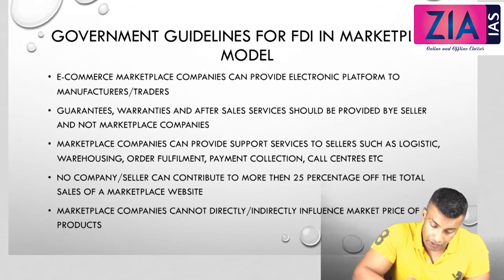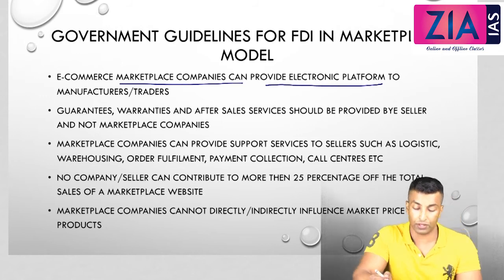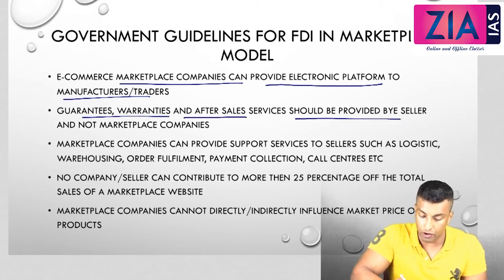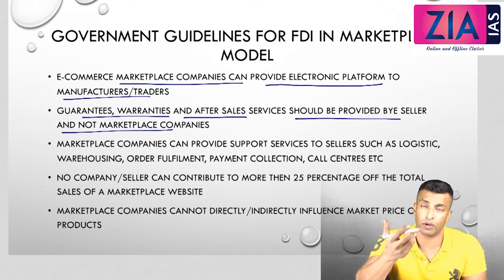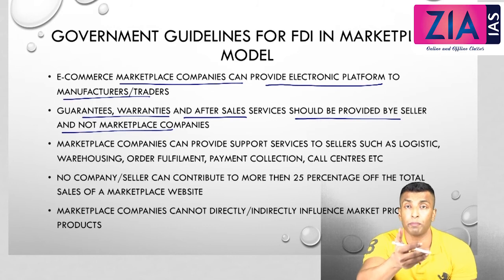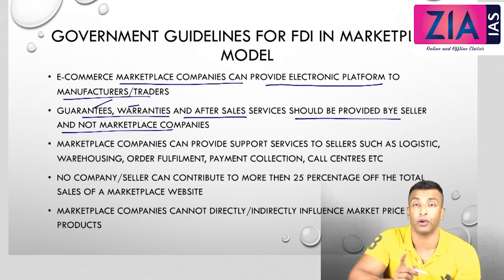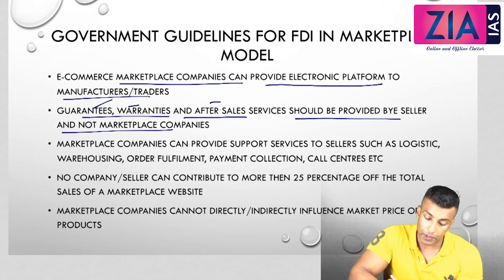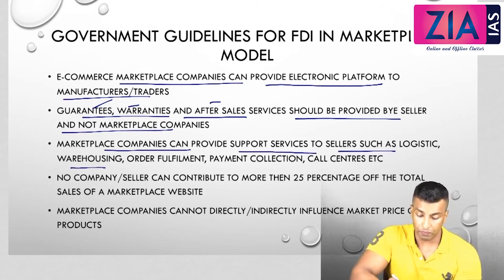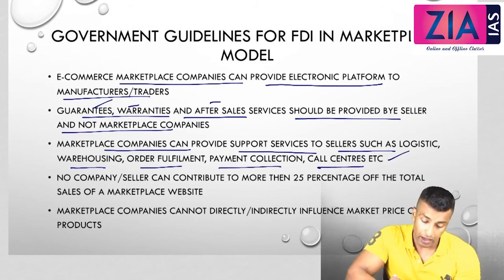So you can see here the first one: e-commerce marketplace companies can provide an electronic platform to manufacturers and traders. So you only provide an electronic platform. Guarantees, warranties, and after-sale services should be provided by the seller and not marketplace companies. So if you are buying something from Amazon, if it is a Samsung product, Samsung, that company, has to provide the guarantee, warranty, and everything, and not Amazon. Marketplace companies can provide support services to sellers such as logistics, warehousing, order fulfillment, payment collection, call centers, etc. These are common points.